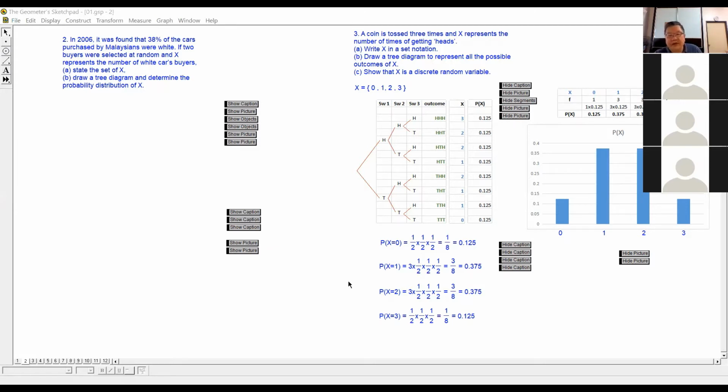You select two cars, right? How many white cars can there be? You type.